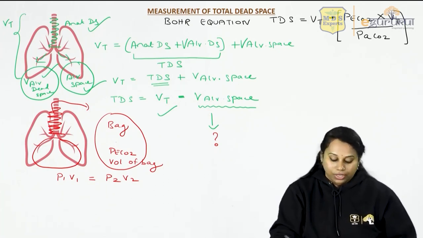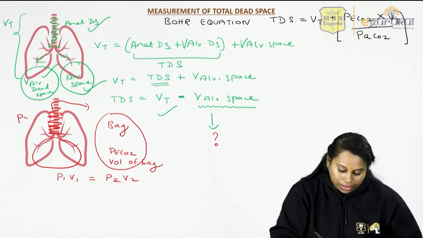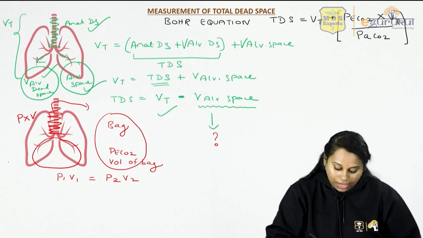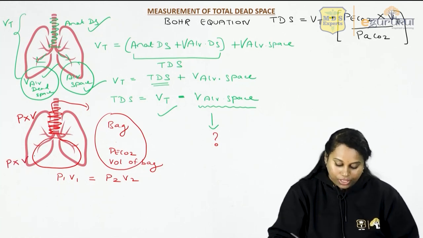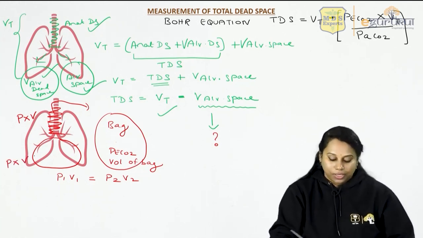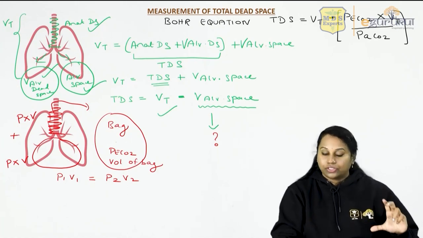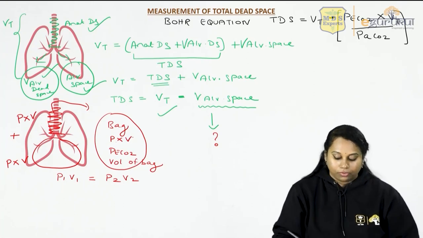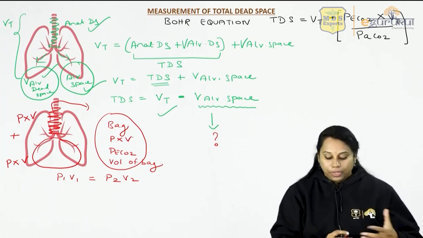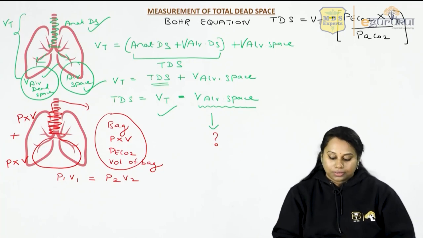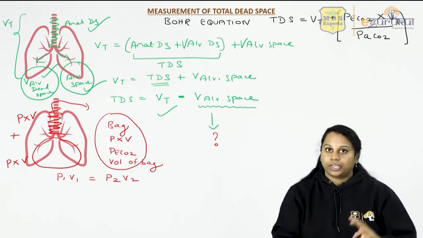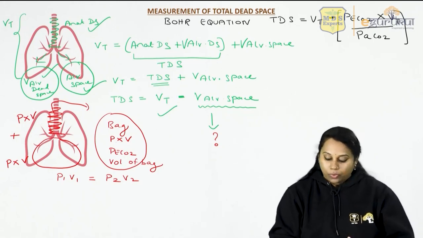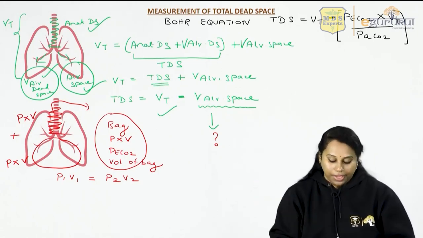So now if you measure P into V of the dead space and P into V of the alveolar space, you add both, this should be equal to P into V of the bag, correct? P1V1 is equal to P2V2 means the air in the respiratory tract, which is made up of the dead space and your alveolar space, should be equal to the P into V of the bag.